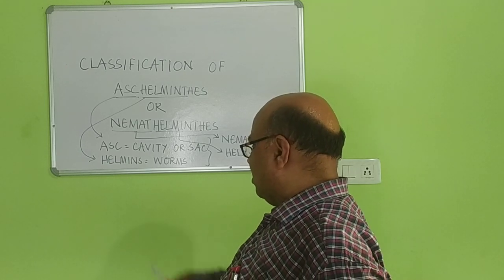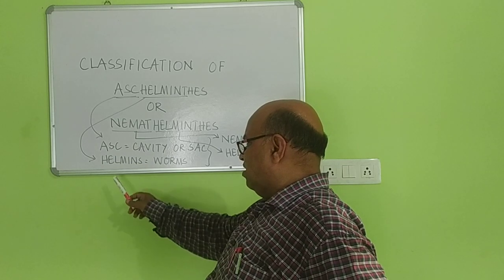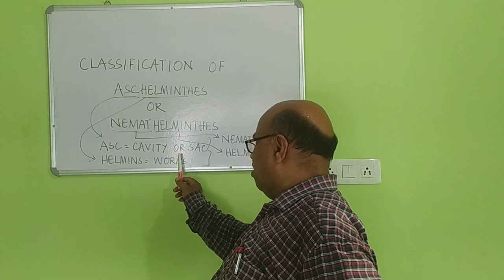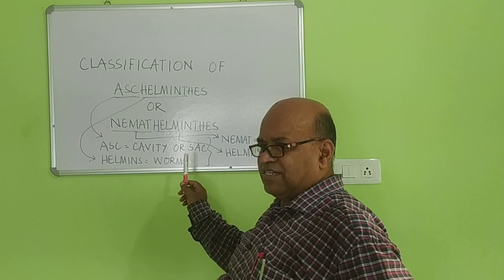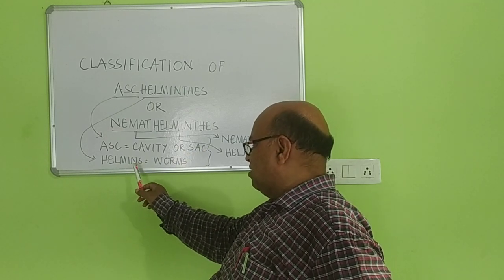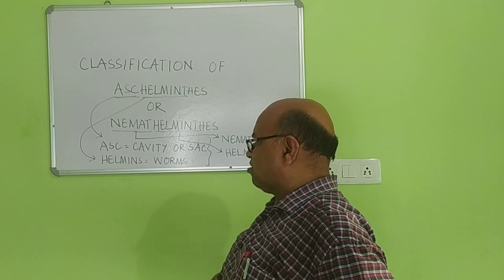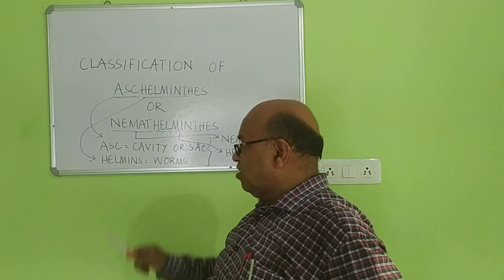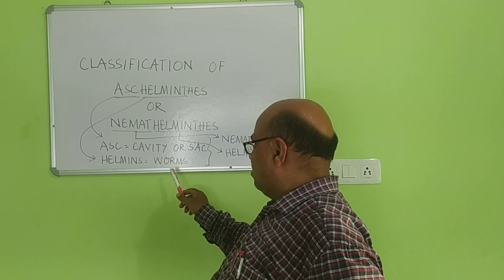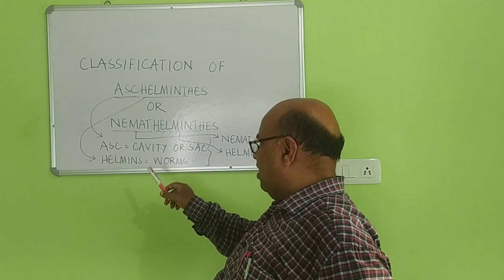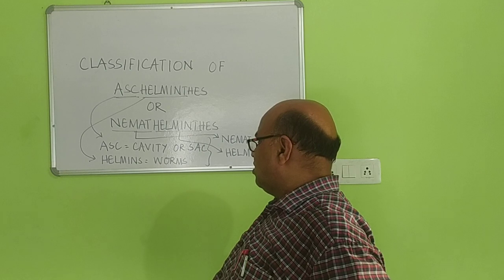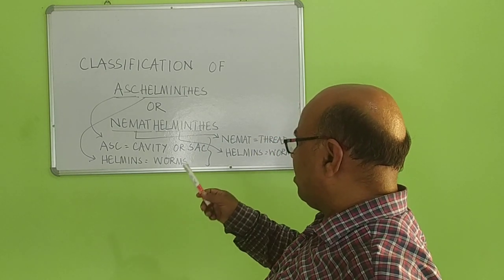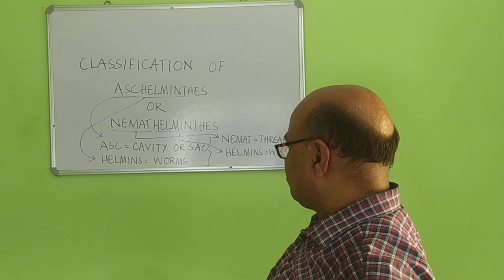One word is called as ask, other word is known as helminths. Ask means cavity or sac, bag-like structure. Helminths means worms. This is such a phylum which comprises saccular or cavity-like worms. That means these are more or less rounded form or round worms.